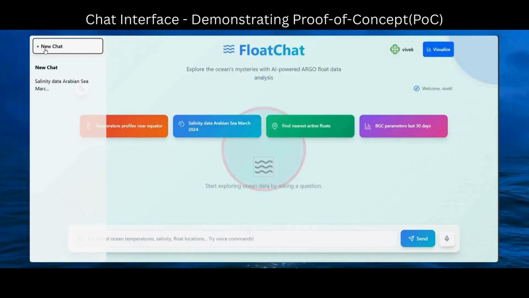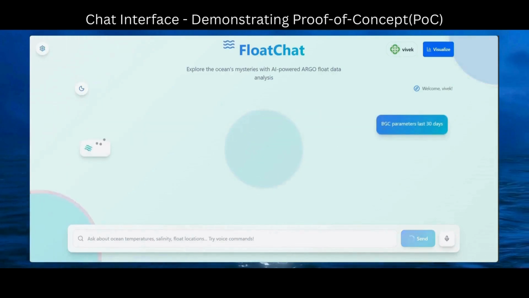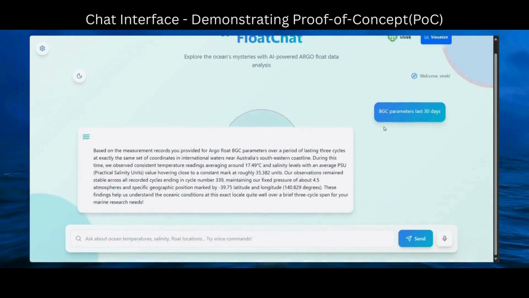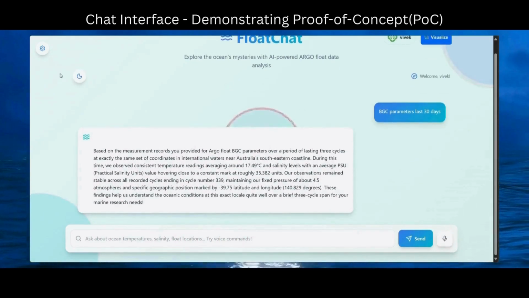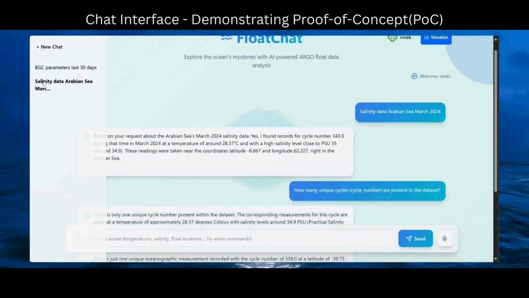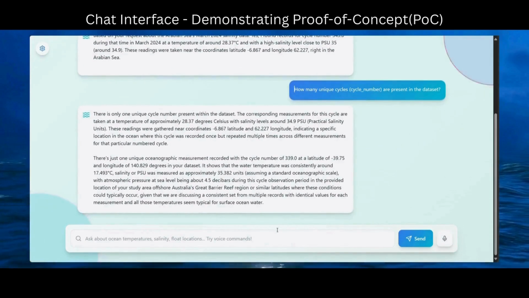We have designed our system to maintain the chat history and have also included some starter questions for the people who don't have any idea about the Argo float data. As you can see, our earlier chats have been saved. These chats can be used in the future. Our LLM also supports voice input. Now you can see the LLM will be answering one more example question that has been asked.